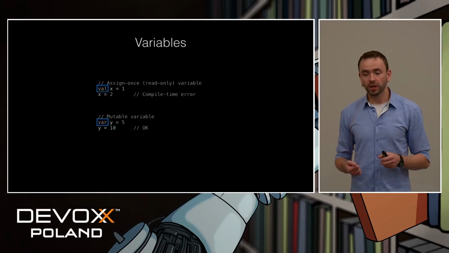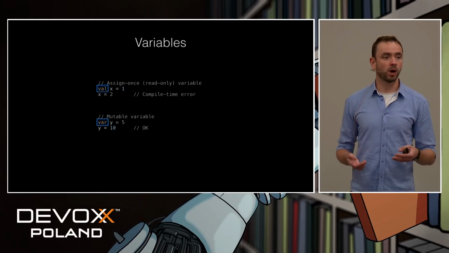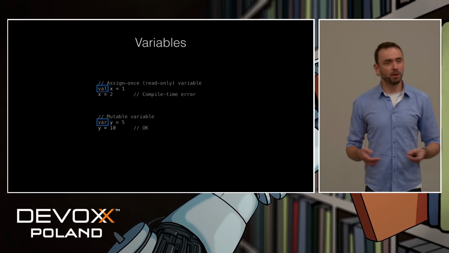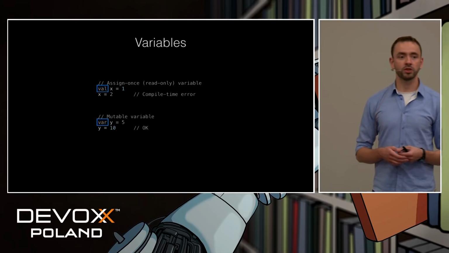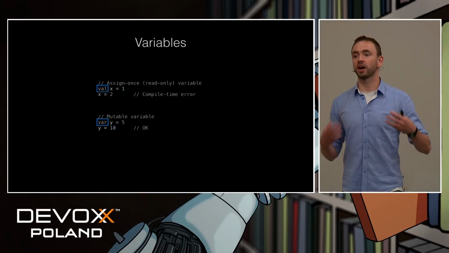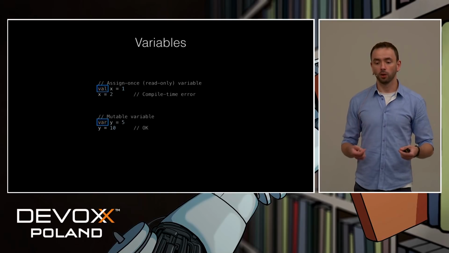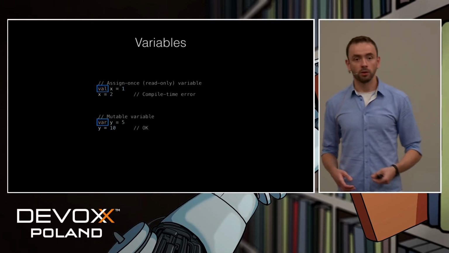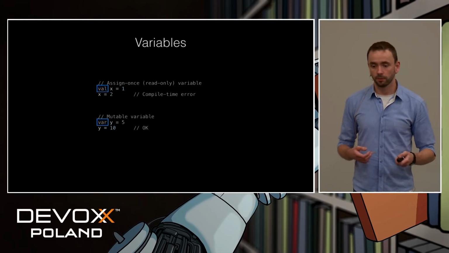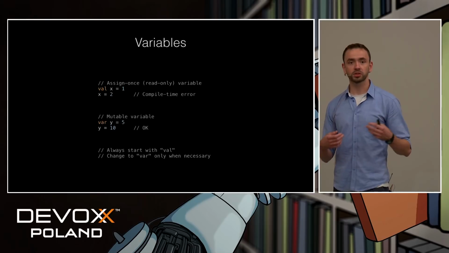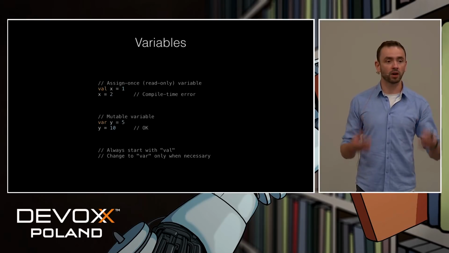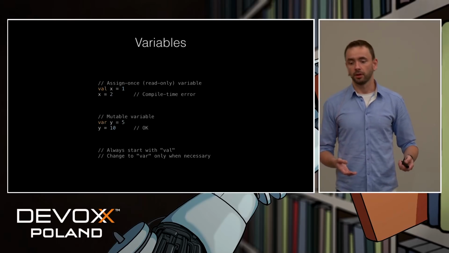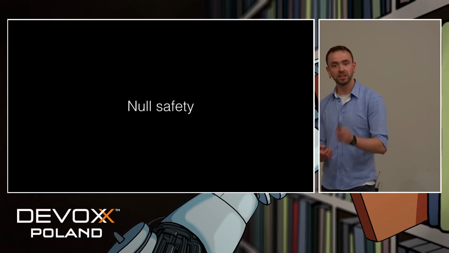As I said, we can choose from 2 different keywords when creating a variable. Val, or value, is basically like a final variable in Java. So we cannot reassign its initial value. While var is just a plain old variable where we can reassign its value at any time. And it's always a good idea to start with values and change to variables only when necessary, because it clearly shows our intention.